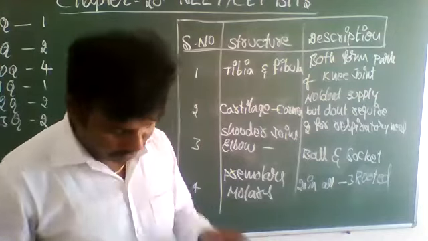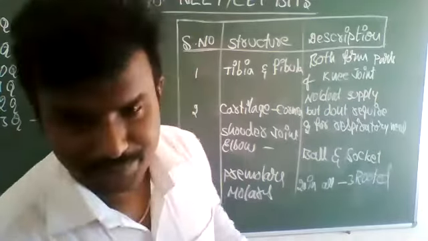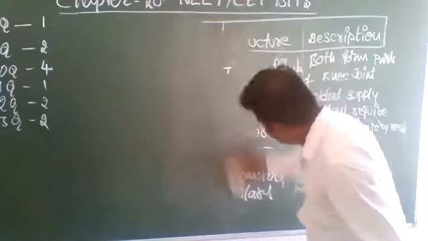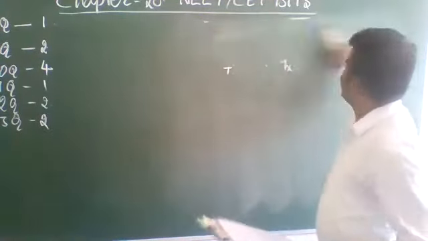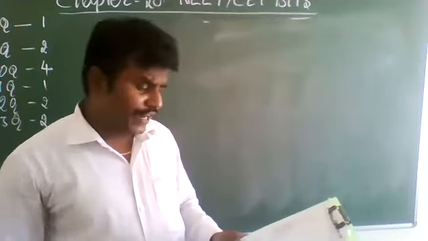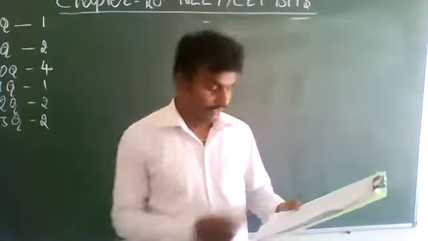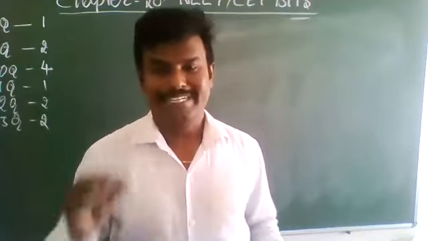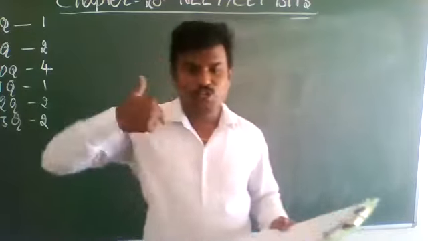Next, 14th question. Which one of the following is the correct description of a certain part of the normal human skeleton? 4 are given. Among those 4, we need the correct explanation regarding a certain part of the normal human skeleton.